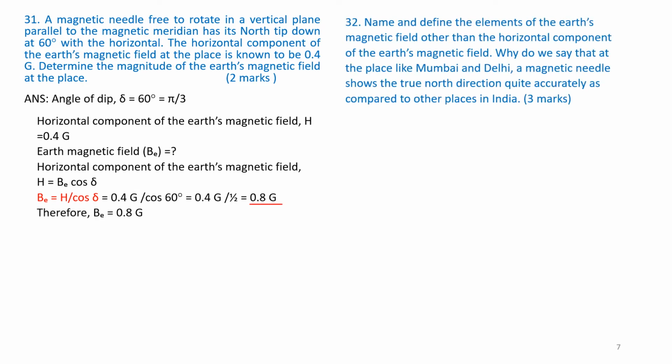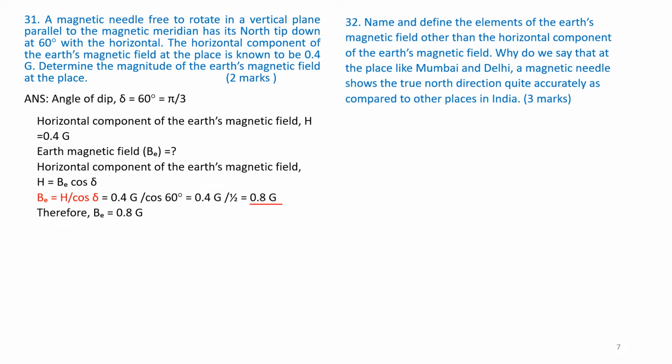Question number 32. Name and define the elements of Earth's magnetic field other than horizontal component of Earth's magnetic field. Why do we say that at places like Mumbai and Delhi, a magnetic needle shows the true north direction quite accurately as compared to other places in India?